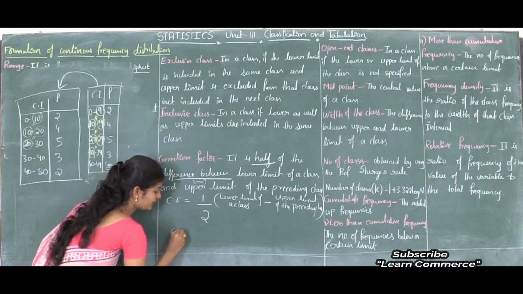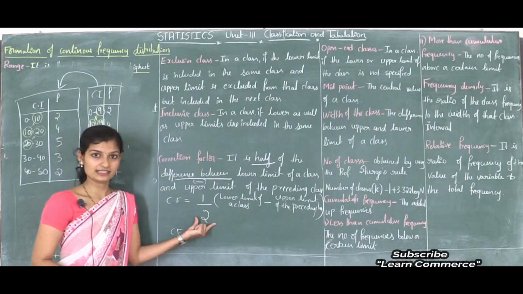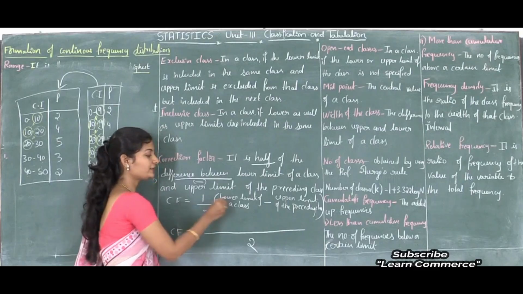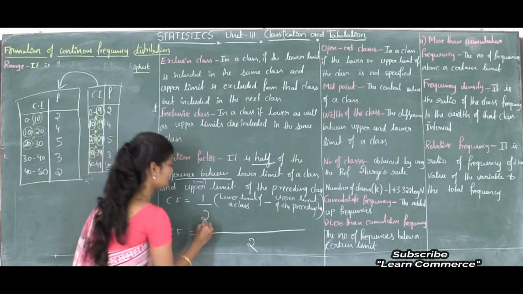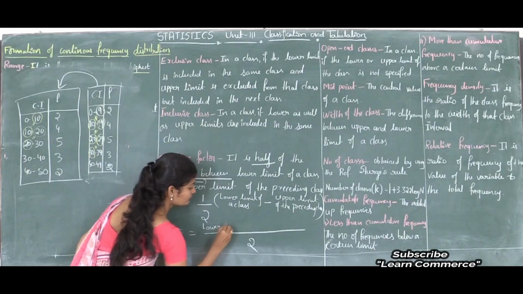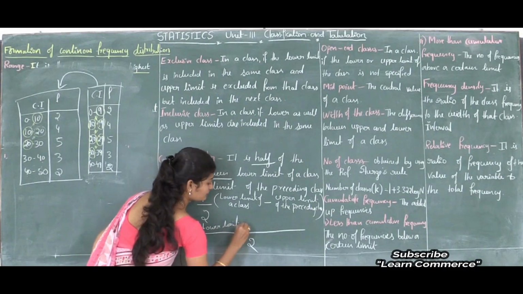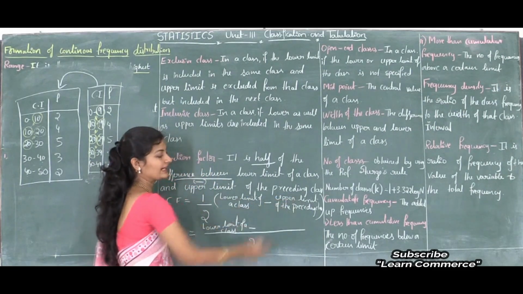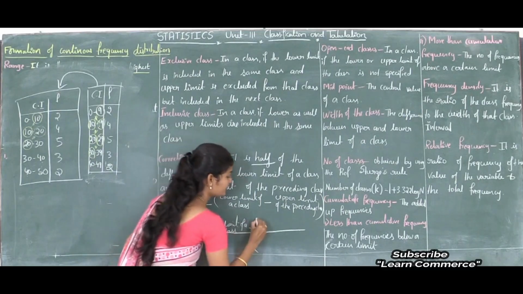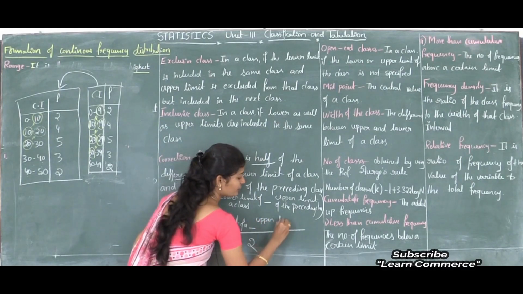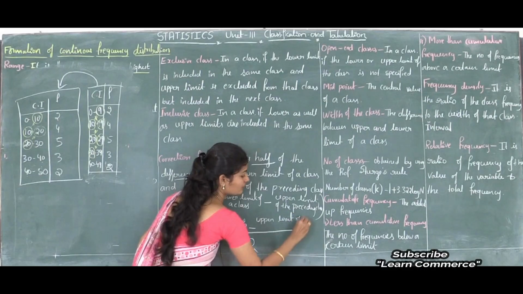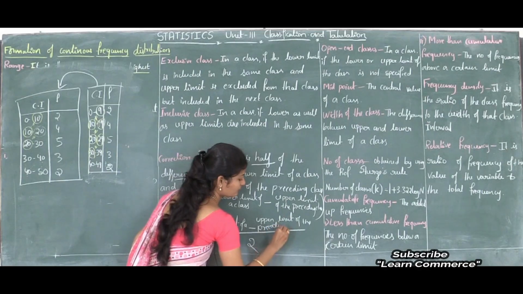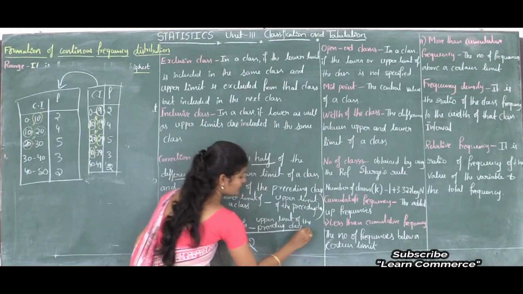Correction factor is equal to, here 2 is there, so I will take a common denominator: 1 into lower limit of a class minus 1 into upper limit of the preceding class, divided by 2.